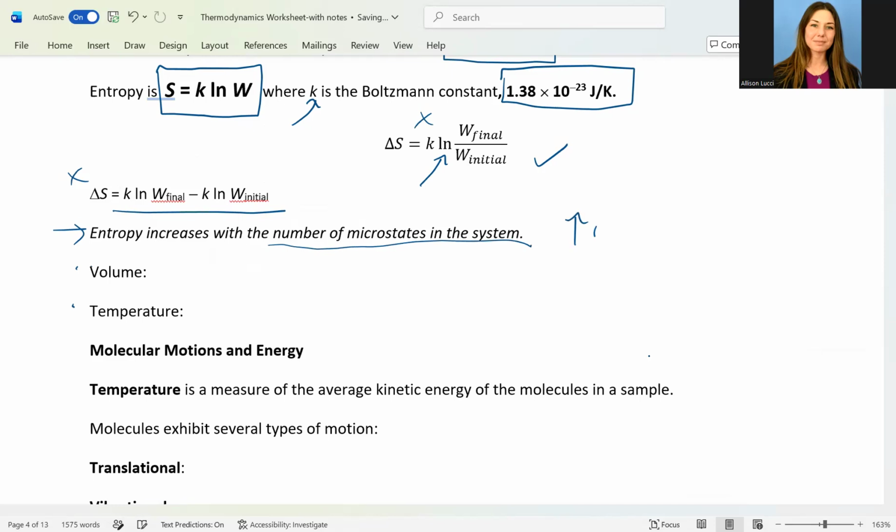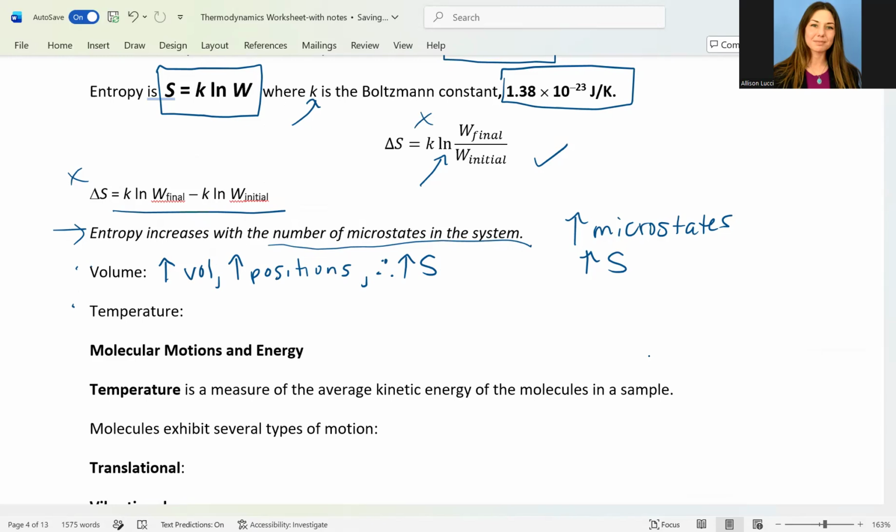So we increase microstates, we're going to increase entropy. So say we increase volume. So there will be more volume, right? So more positions available for those molecules. So in the end, therefore, we can say we know that we would increase entropy as a result.